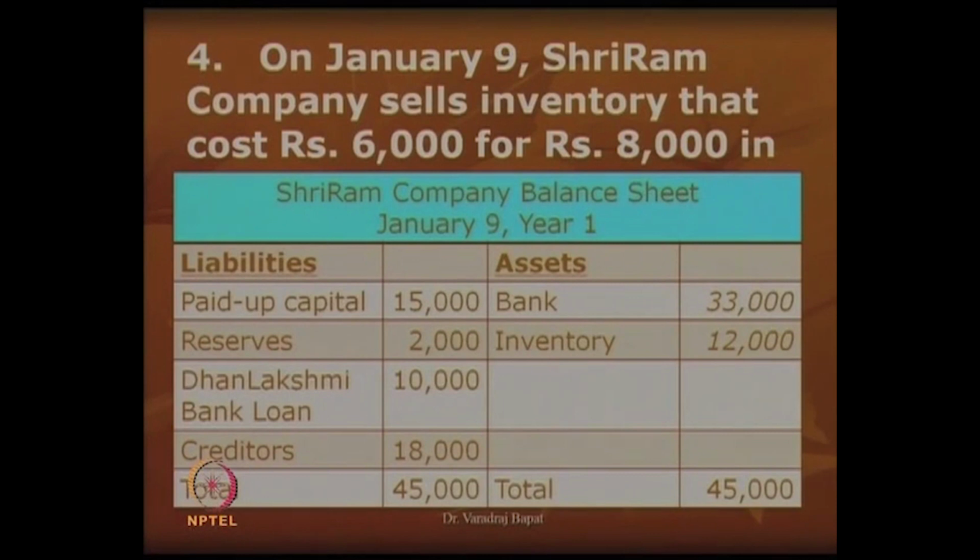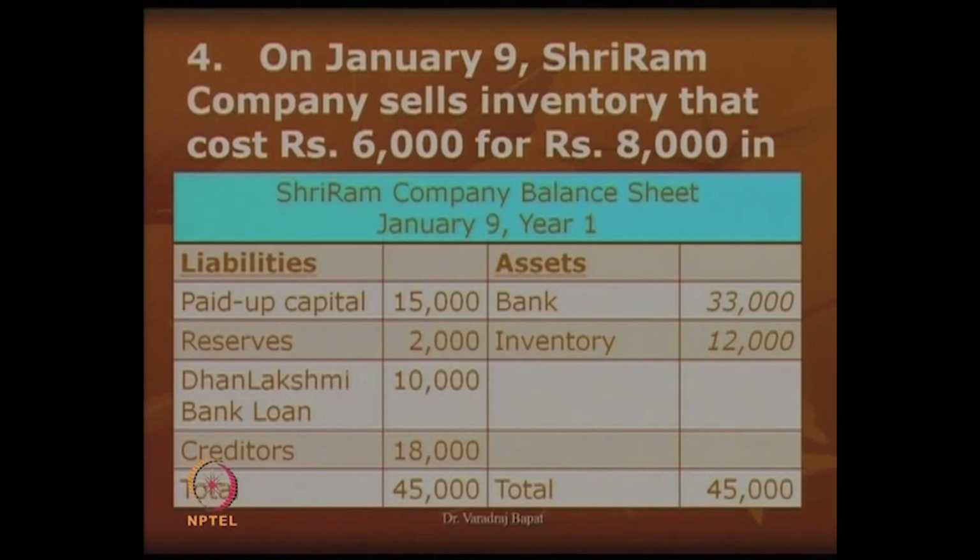Now, a question which may arise in your mind is, why is this 2,000 shown as reserves? It is true that this 2,000 is not going to be paid to anybody outsider. It is a profit earned by the company, but this profit also should be paid back to the owners, and that is why we are showing reserves 2,000 on the liabilities. Are you getting? So, now the balance sheet tallies, which is at 45,000.